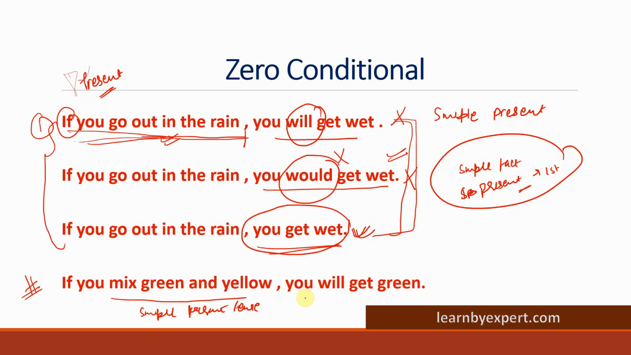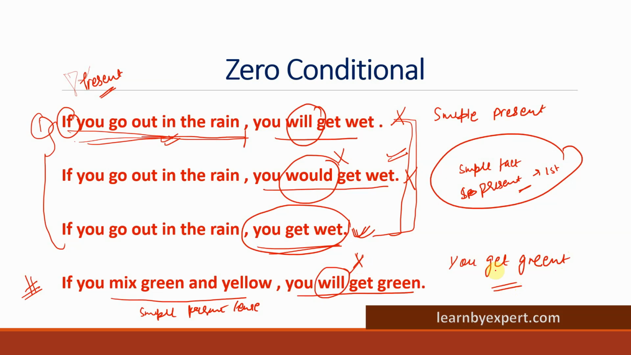So again, the sentence is representing a truth, a fact. So you will get green. Which tense have they used here? We have used future tense. So this makes it incorrect. So what will be the correct formation of the sentence? You get green. Why? Because we need to use simple present tense in the main clause also. Right? Clear? I hope you understood this concept very clearly.